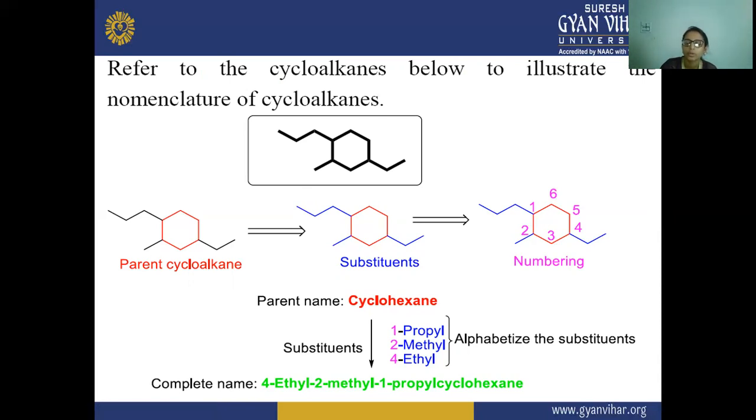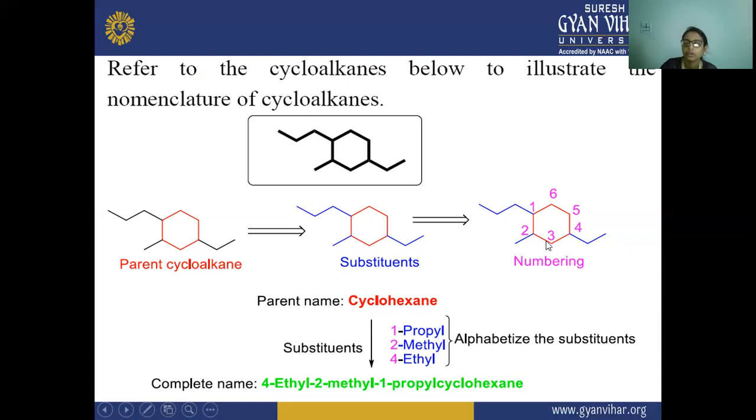Next, the substituents. The substituent on the first position is this chain. There are one, two, three carbon atoms, so it is propyl. Propyl contains three carbon atoms, because it is the alkyl group attached to this cyclohexane. Second, this is the methyl: one carbon atom attached on the second position.